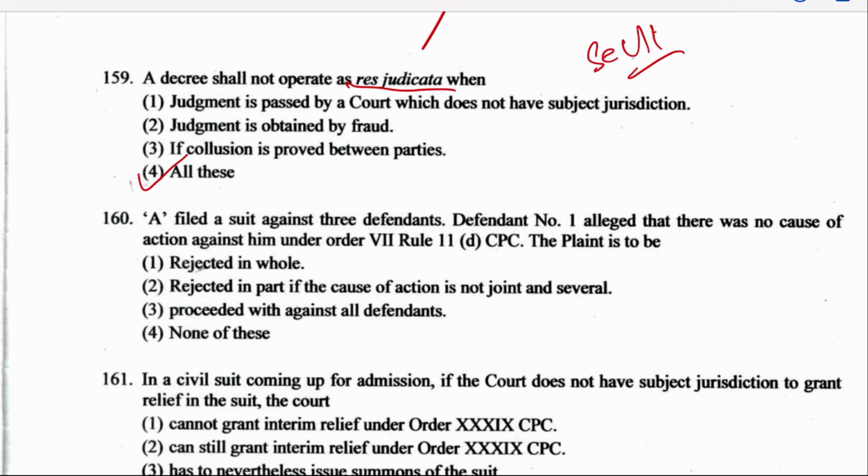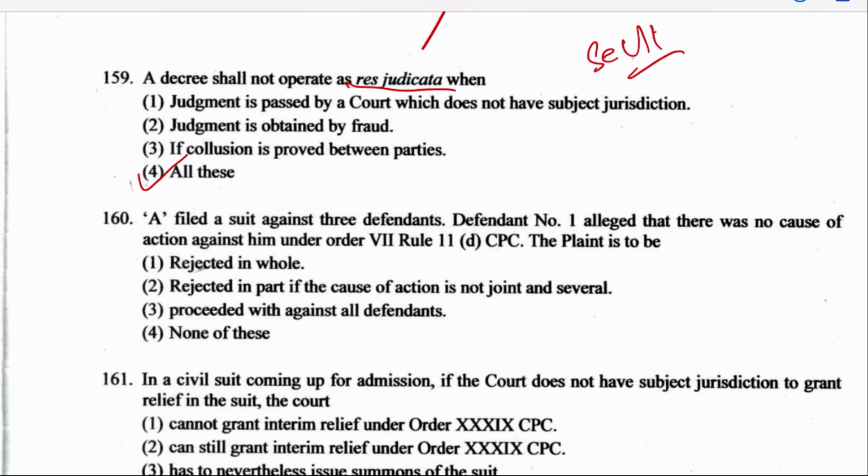Next is question 160. A filed a suit against 3 defendants. Defendant 1 alleged that there was no cause of action against him under Order 7 Rule 11(d) CPC. Is the plaint to be rejected in whole, rejected in part if the cause of action is not joint and several, proceeded against all the defendants, or none of the above? Well, what does Order 7 talk about?